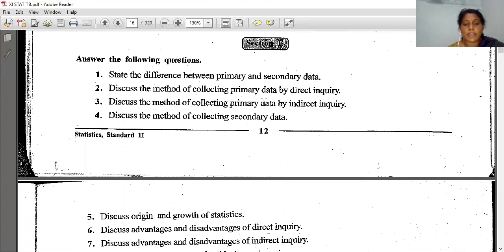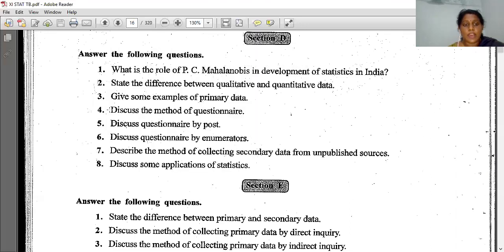Discuss the method of collecting primary data by direct inquiry and by indirect inquiry. Secondary data, this you have to write. Discuss the method of questionnaire, that you have to write. Means in this, both will be included: discuss questionnaire by post and questionnaire by enumerator. Both will be included here. So no need of writing the fifth and sixth questions. So I will take the numbers of the questions you have to write.